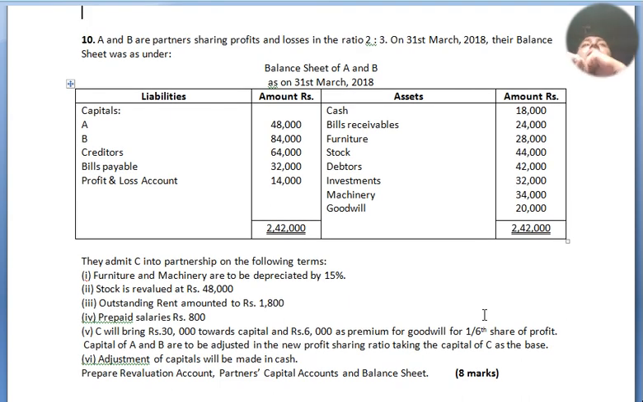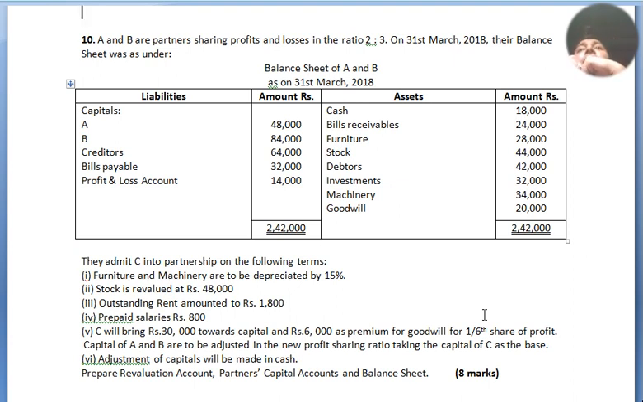Question number 10. A and B are partners sharing profits and losses in the ratio of 2:3. On 31st March 2018, their balance sheet was as under. Balance sheet of A and B as on 31st March 2018. Liabilities: capital of A and B 48,000 and 84,000, creditors 64,000, bills payable 32,000, profit and loss account 14,000.